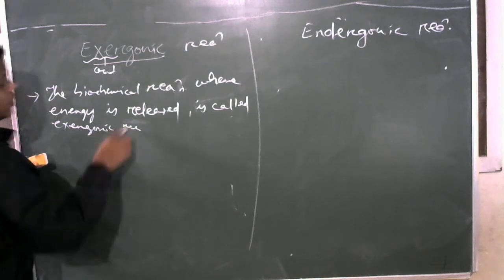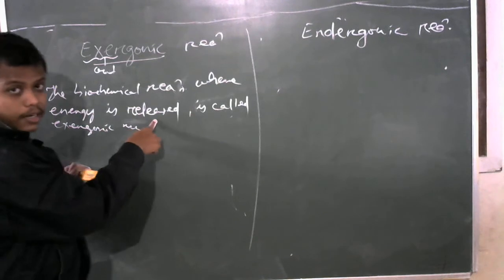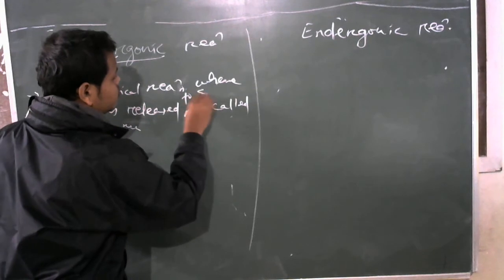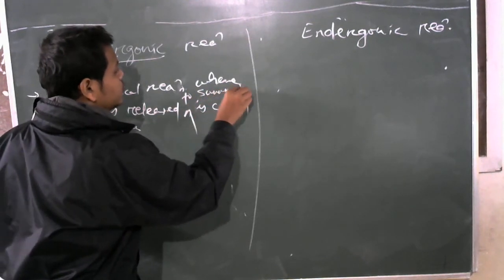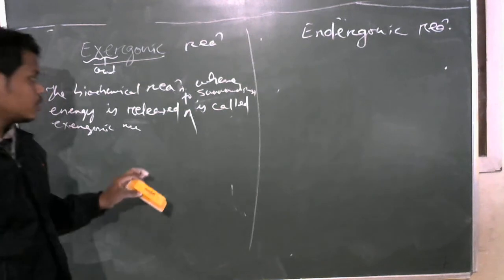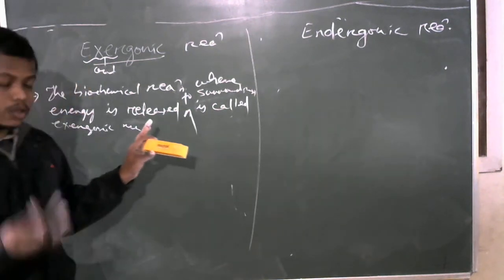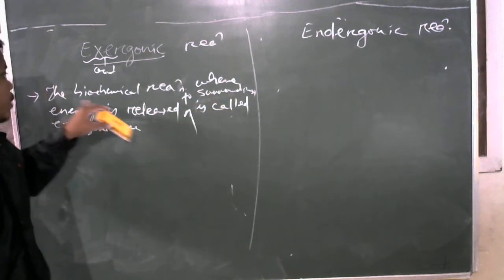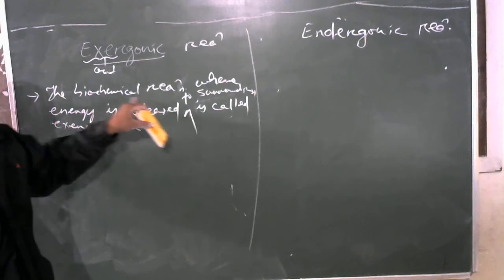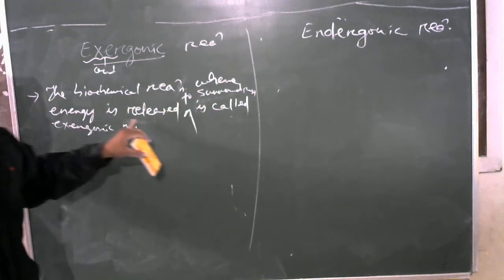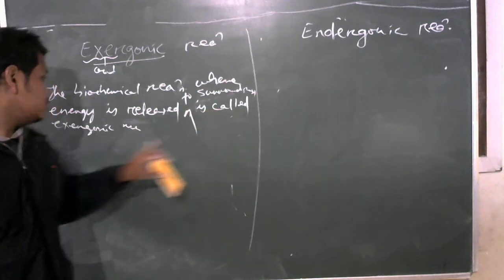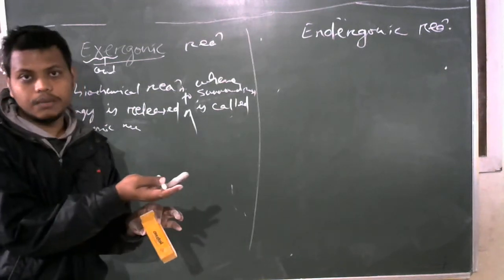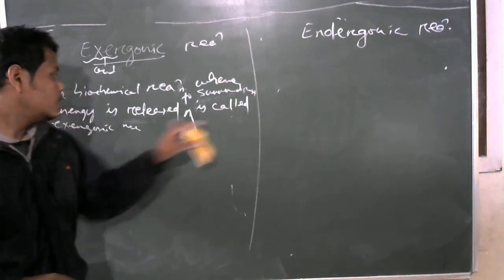Exergonic reaction, where the energy is released to surroundings. You mention this, released to surroundings, or you may say environment. Environment is appropriate when you are studying physics or chemistry. In biology it is appropriate to write surrounding. The biochemical reaction where energy is released to surrounding, then the reaction is called exergonic reaction. When energy is released from any chemical reaction to the surrounding, then that is called your exergonic reaction.